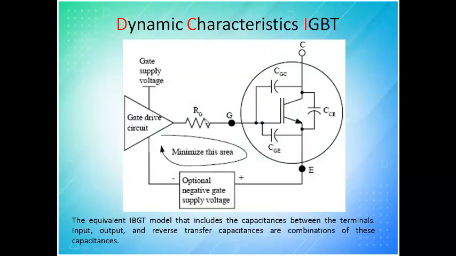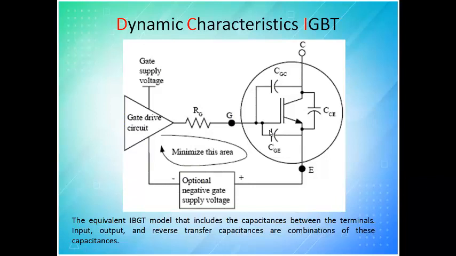Next comes your dynamic characteristics. We have seen dynamic characteristics of MOSFET. You can see dynamic characteristics of IGBT also. Again, three capacitances will come into picture. All these capacitances come into picture only when you say it is a voltage control device. Last class itself I have told. So here you have three capacitances coming into picture. Now we will see what each one is.